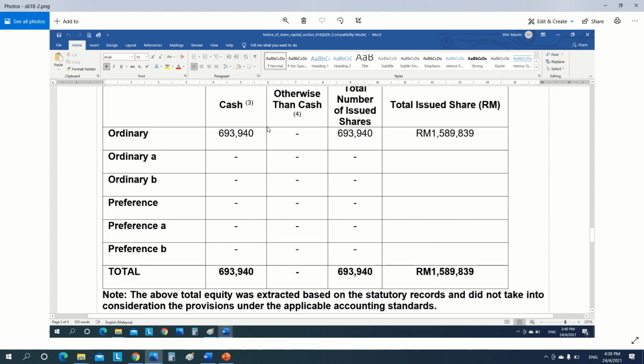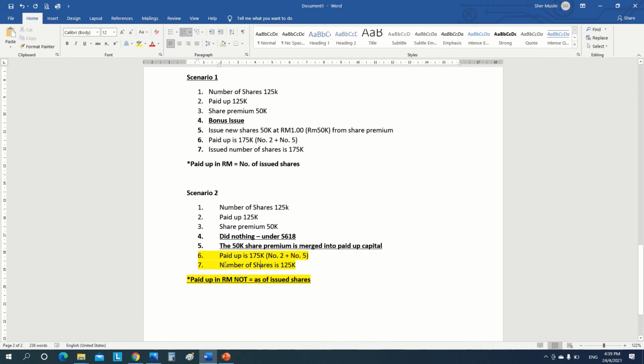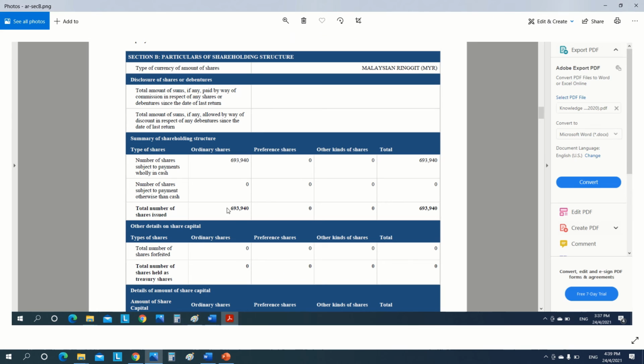So when you update your annual return, the issued capital is 125,000 here.